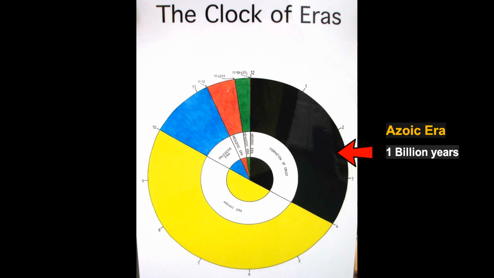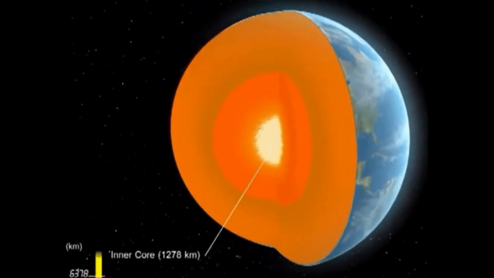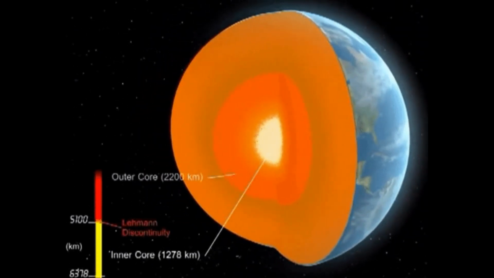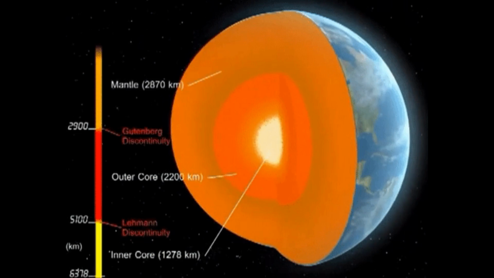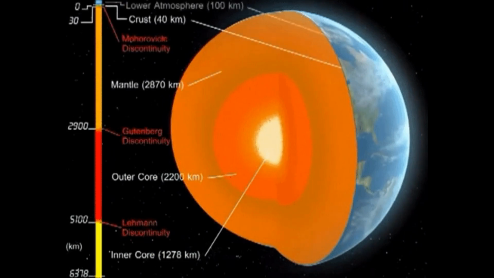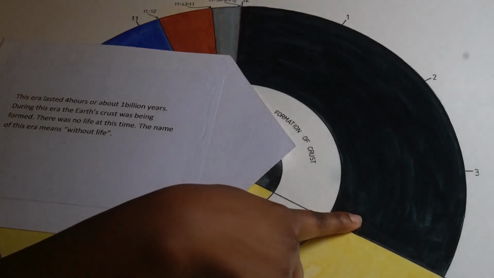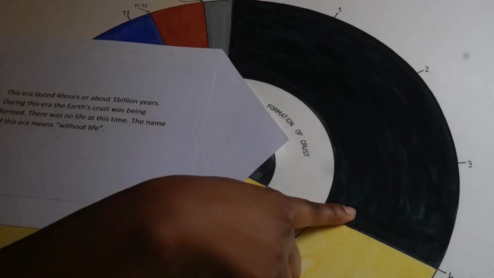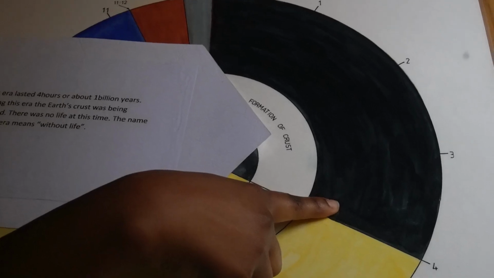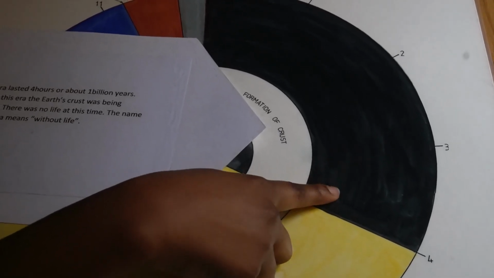Now, during this time, the Earth's crust was being formed. There was no life at all. That is why it is called the Azoic era, which means without life. That is why it's in black. It lasted for 1 billion years and there was no life, the Azoic era.